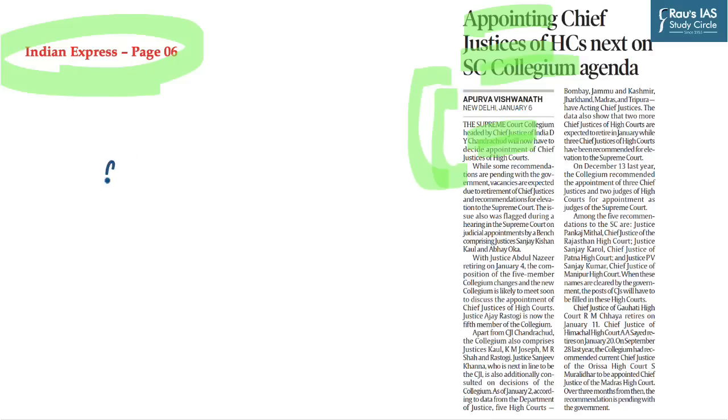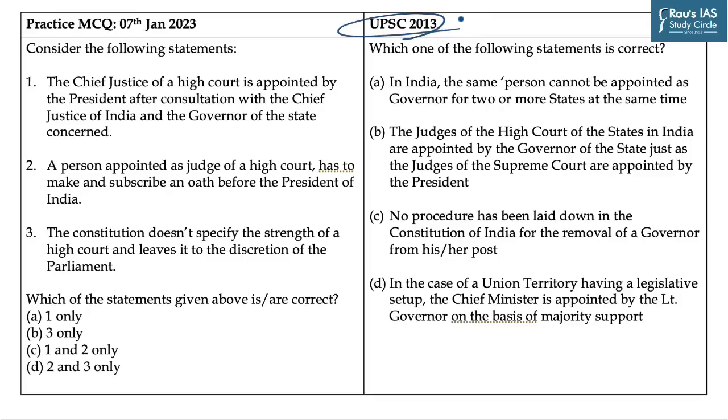As constitutional bodies and their appointments are a recurring theme in the UPSC Prelims exam, this area becomes important for our discussion. In the year 2013, UPSC asked a question in which you had to identify which of the following statements is correct. You can pause this video and try to solve this question. The practice MCQ in this regard says, consider the following statements. The first statement is, the Chief Justice of a High Court is appointed by the President after consultation with the Chief Justice of India and the Governor of the state concerned.